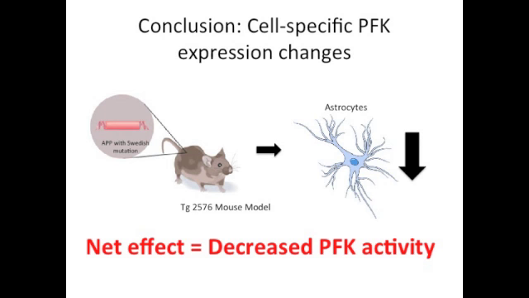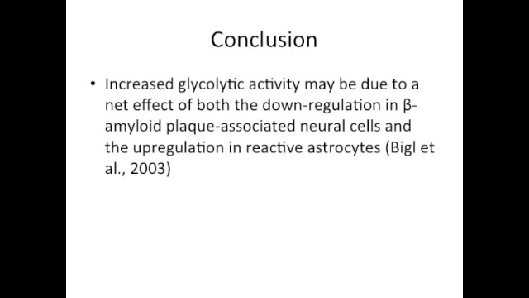PFK activity in the age-transgenic mice was found to have decreased overall, which is different than what was found in humans. This was attributed to a lower production of astrocytes in mice than in humans due to milder local neuroinflammation in the mice. The conclusion from this research was that the overall reduction in glucose metabolism observed in the brains of age-transgenic mice with prolonged and high loads of beta-amyloid plaques occurs as a result of both a reduced glycolytic activity in neurons associated with beta-amyloid plaques and upregulation in glycolytic activity in reactive astrocytes surrounding the plaques.